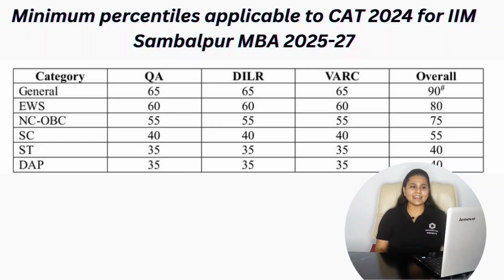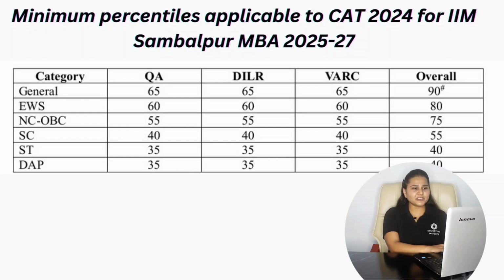For SC category, it is 40 percentile in all the three sections and overall 55 percentile. For ST category and DAP category, it is 35 percentile in all the three sections and overall it is 40 percentile in your CAT entrance examination.